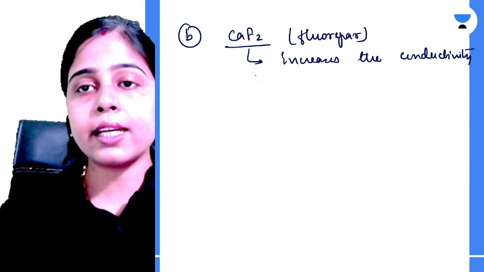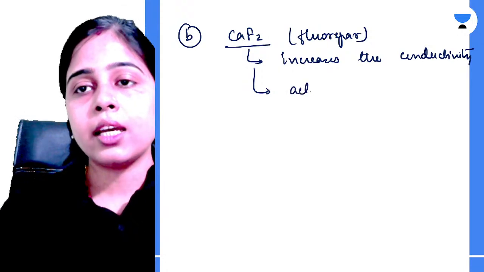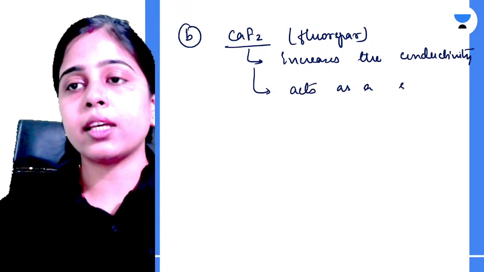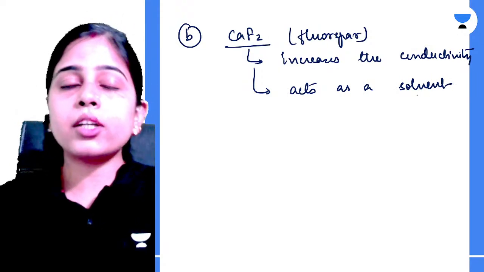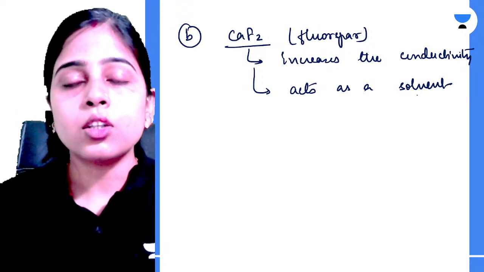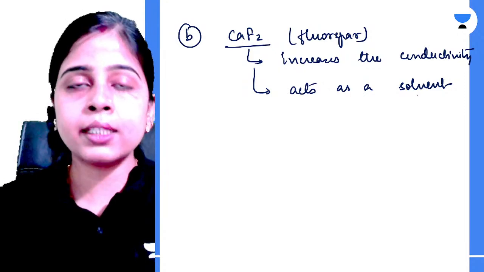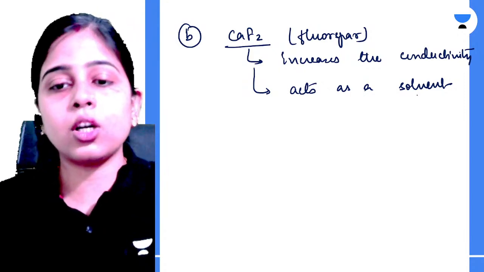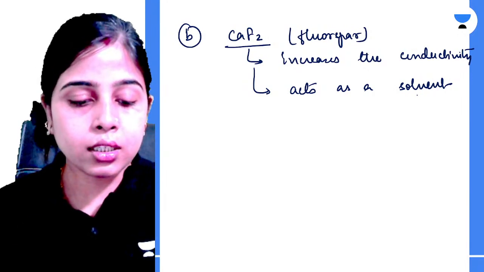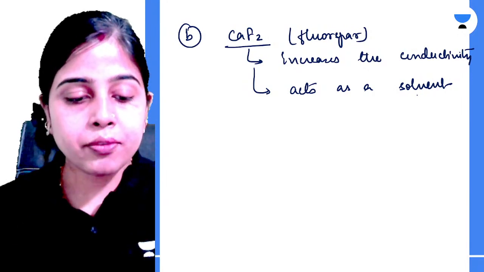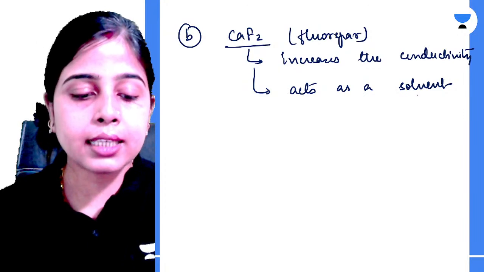Second purpose that it was serving is it acts as a solvent, so that your alumina can get mixed thoroughly in the fluorospar and your other electrolytes.